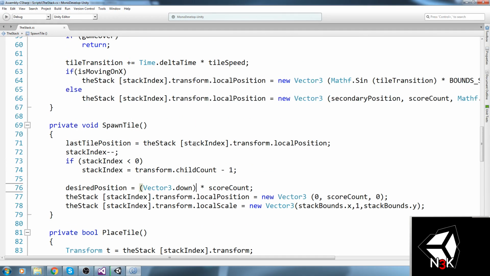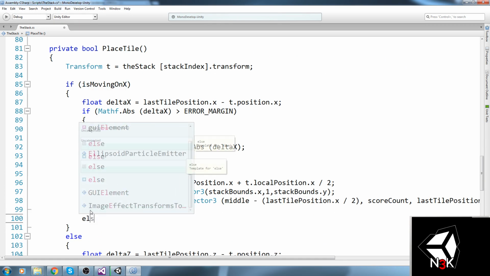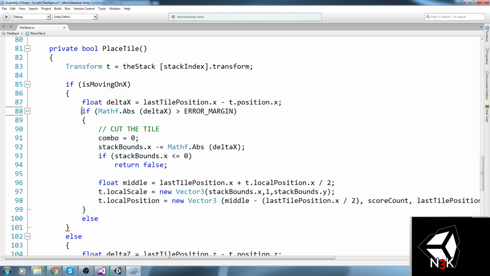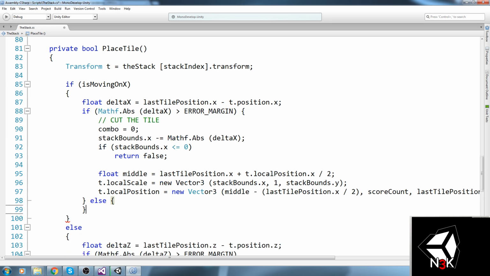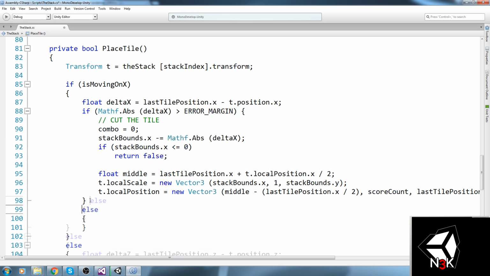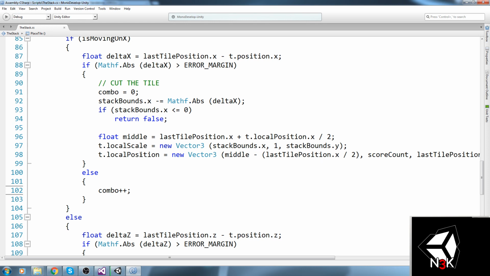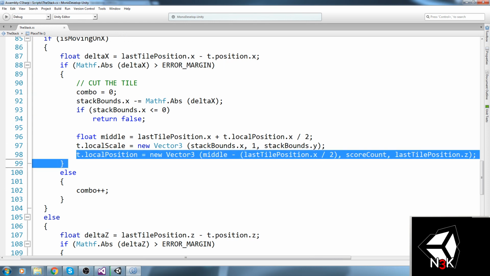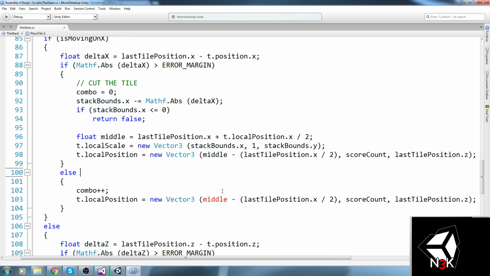So we're also going to have some else statement in here. So if we're moving on X, we're going to have an else statement, okay, this is where you fell, and say you succeed. Then if you succeed, well, first let's go ahead and increment your combo. So combo plus plus, and then we're going to take your local position and I think we can simply copy this over. I'm not sure. We don't have the middle. Okay.